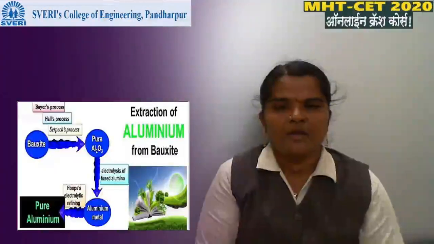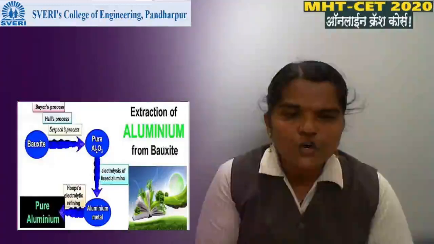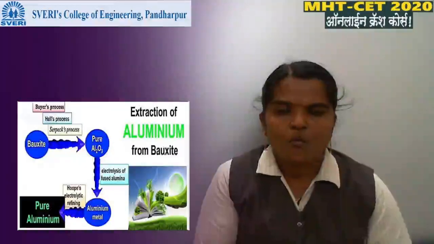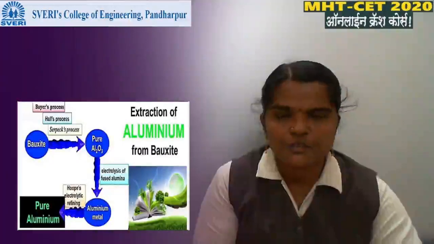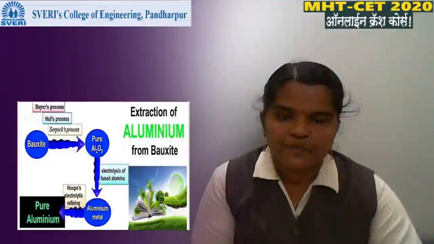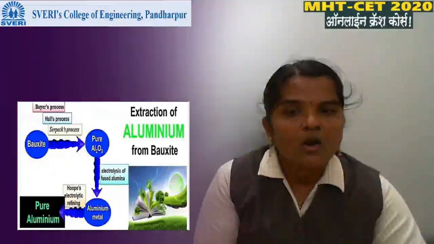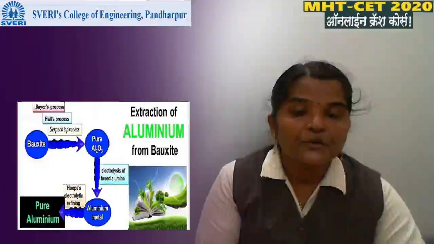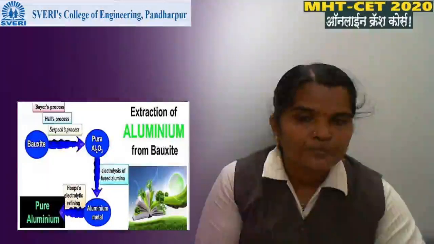For extraction of aluminium, a concentration process, or leaching process, is used. When we dissolve bauxite in NaOH, this process is known as the Baeyer process.